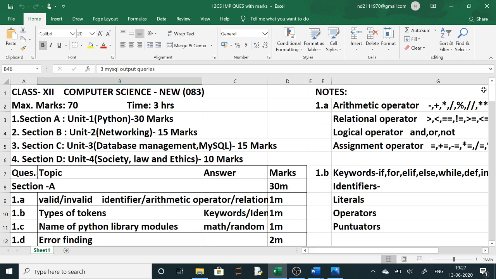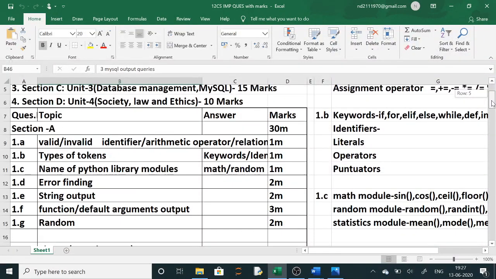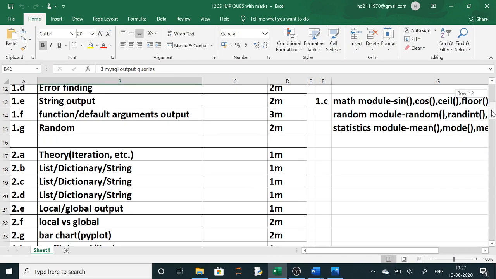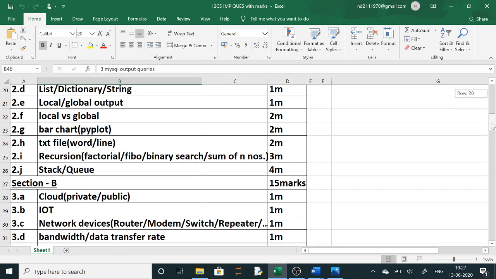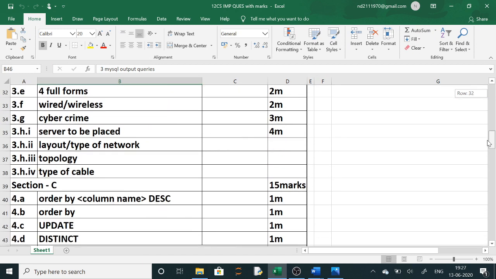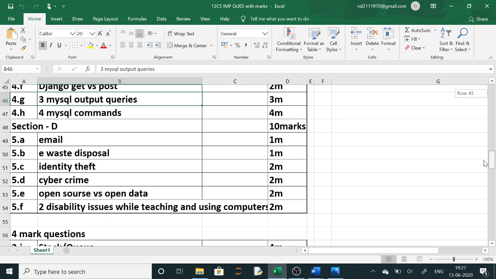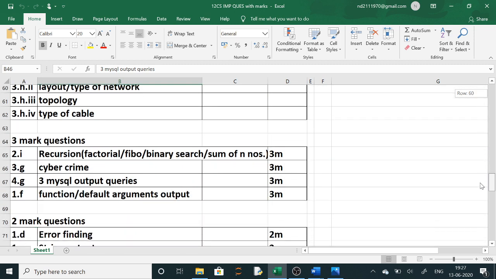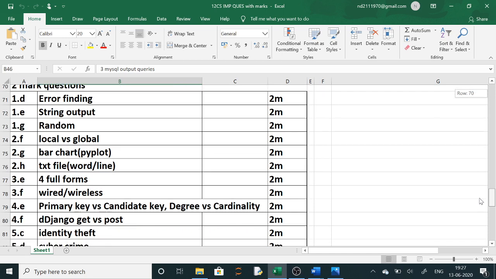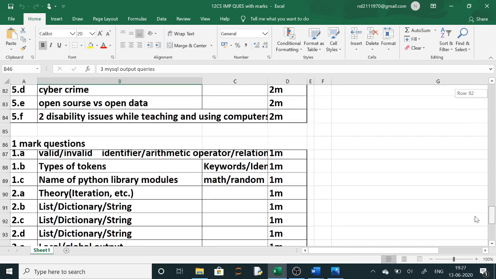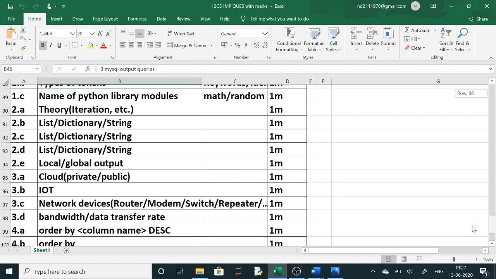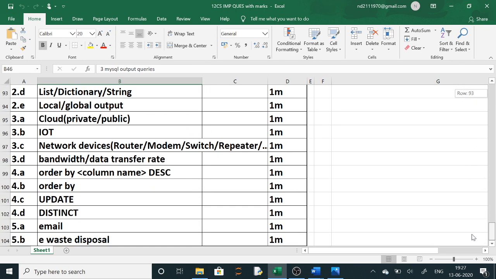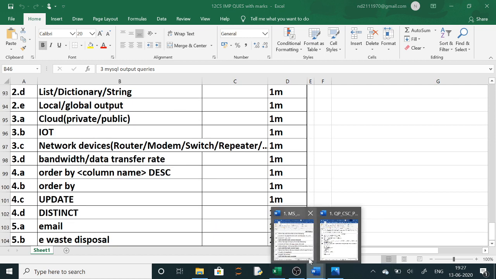I will discuss it at the end of your video. I will discuss this pattern, which questions will be asked of how many marks and in which question number. So this is fixed. Which questions are 4 marks, which are 3 marks, 2 marks and 1 mark questions. Like this you will prepare for your exams. First you will solve, or first you will practice, all the 4 marks questions. Now let us start with the sample question paper.